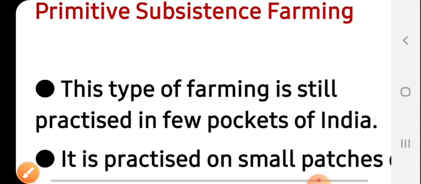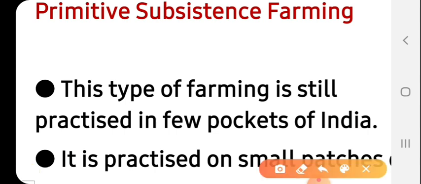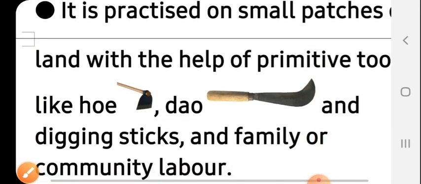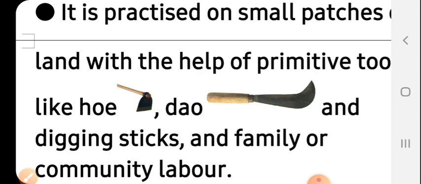Now we'll talk about primitive subsistence farming. Primitive means ancient ways, old ways of farming. Subsistence, I told you the definition. This type of farming is still practiced in a few pockets of India. Few pockets. Pockets means areas of India. It is practiced on small patches of land.